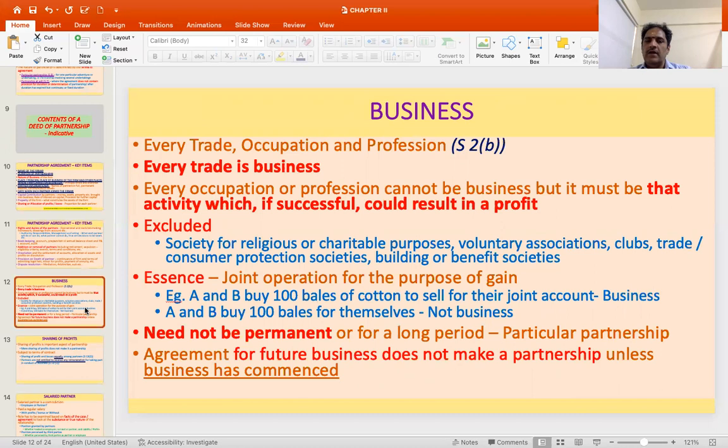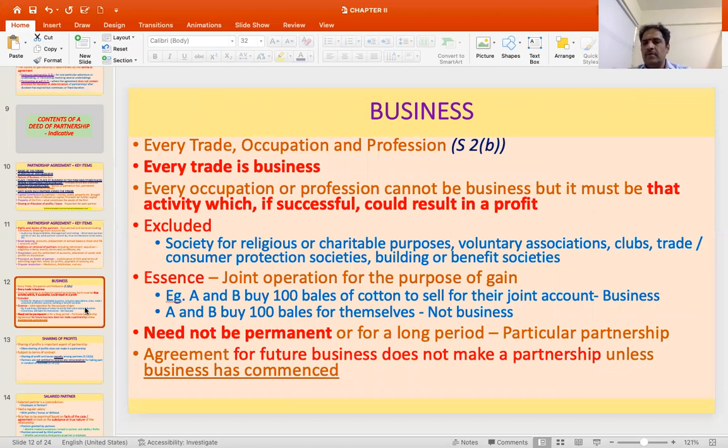So the society for religious activities or charitable purposes, voluntary association or clubs or trade or consumer protection societies, then building or benefit societies, which are basically for mutual benefits. So these don't qualify to be businesses for the purpose of a partnership firm. Then the essence is in terms of people coming together for the purpose of gain. For an example, if someone A and B buy 100 bales of cotton to sell it on their joint account, for earning a profit, it becomes business. If they buy cotton for the purpose of their own consumption, then that does not constitute any business. And profit is the essential aspect of any business operation.